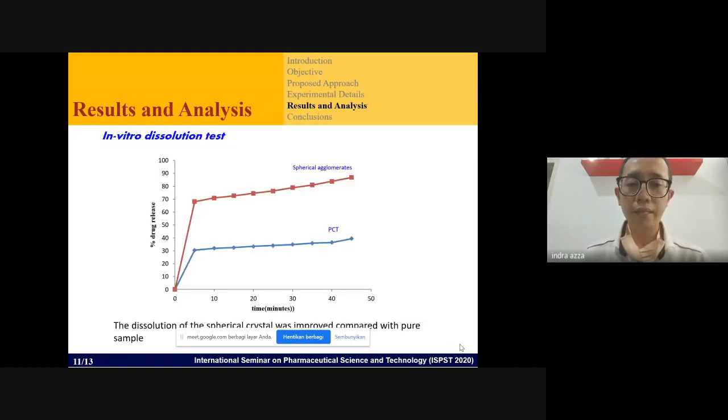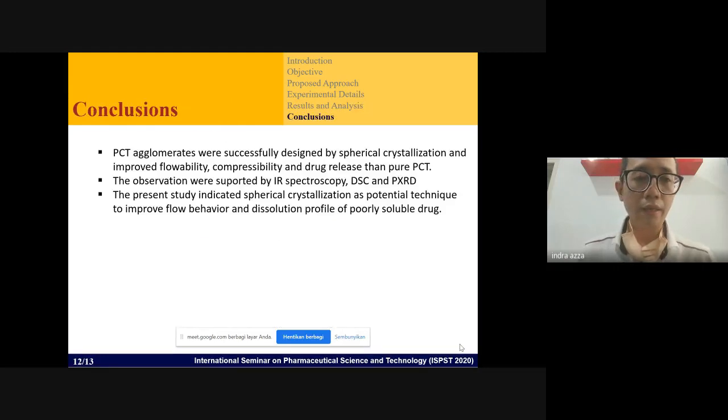Okay, and then the last is the study of the dissolution. We can see the improvement of the spherical agglomerate compared to the paracetamol. Here we can see that beta cyclodextrin can improve the micromeritics of the agglomerate.